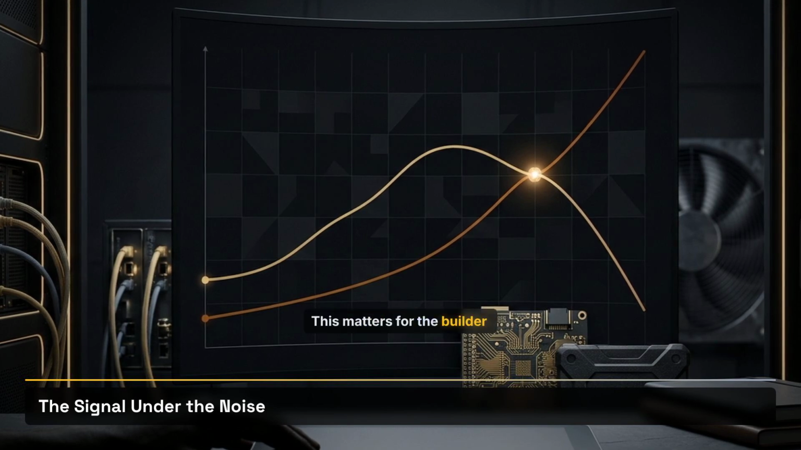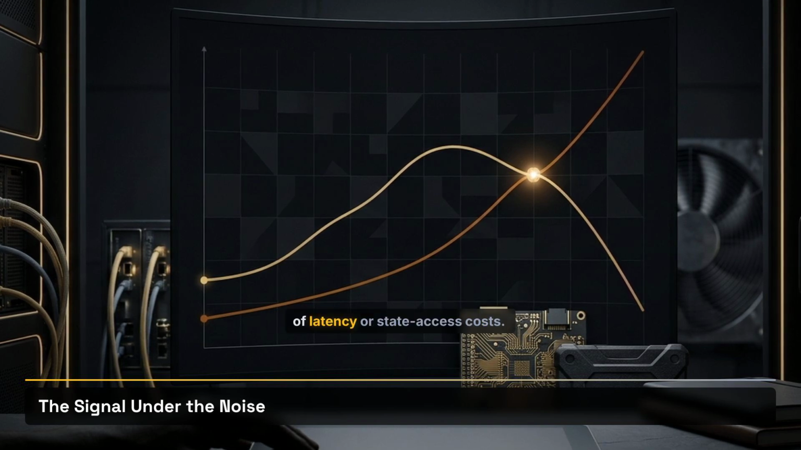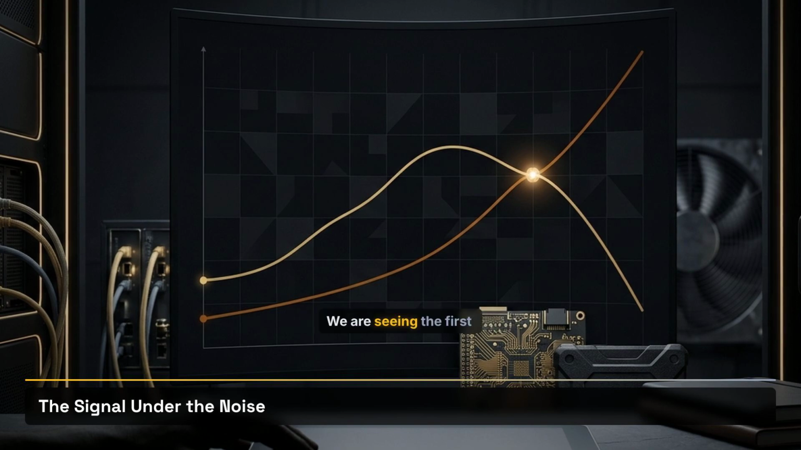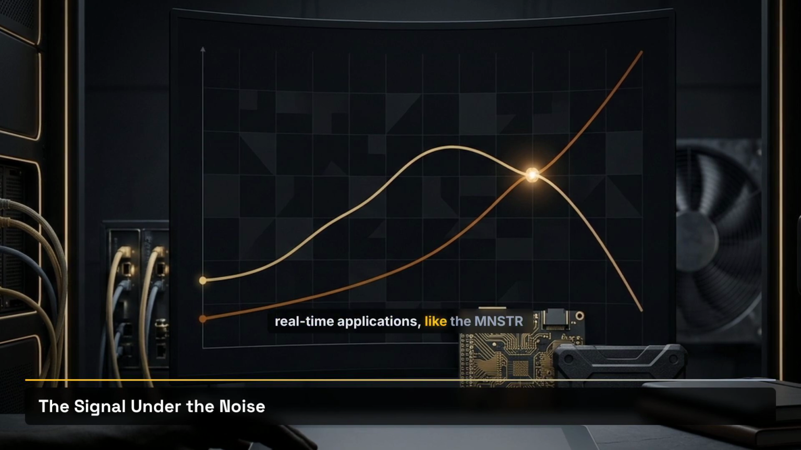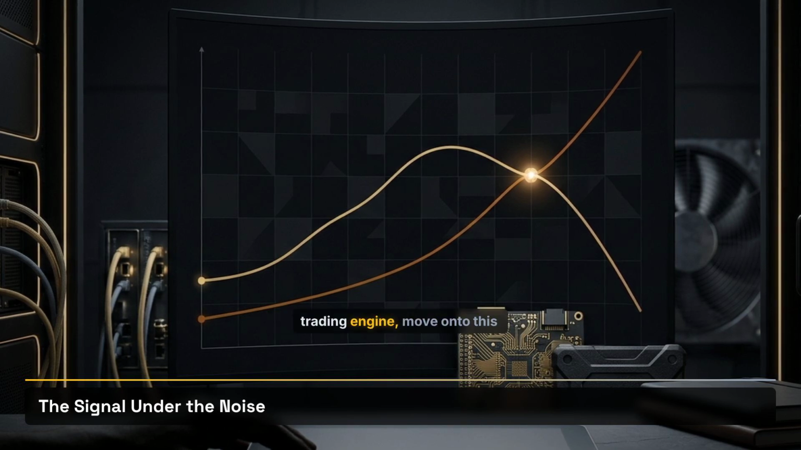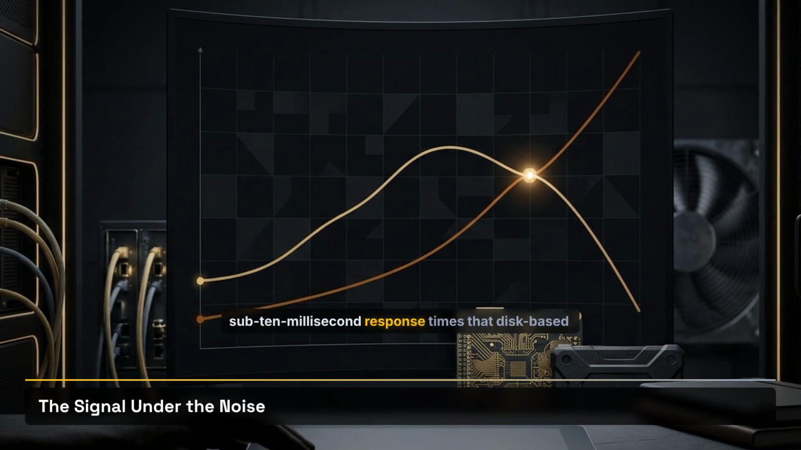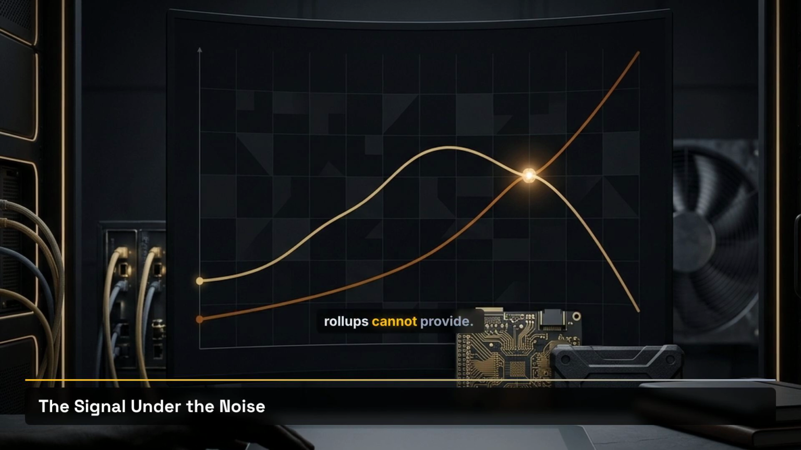This matters for the builder, who is currently forced to move complex logic off-chain because of latency or state access costs. We are seeing the first real-time applications, like the MNSTR collectibles platform and the Euphoria trading engine, move on to this architecture because they require the sub-10 millisecond response times that disk-based rollups cannot provide.